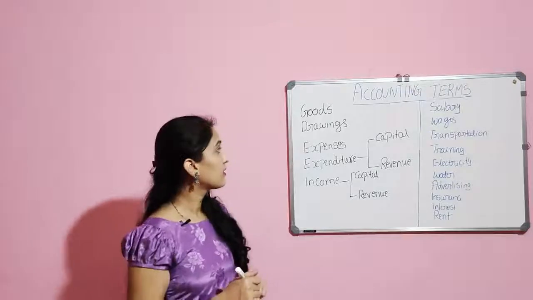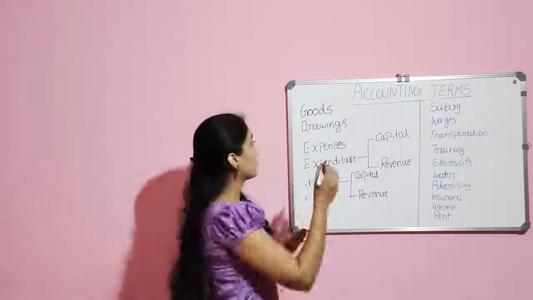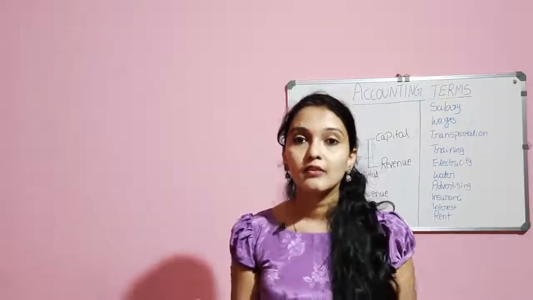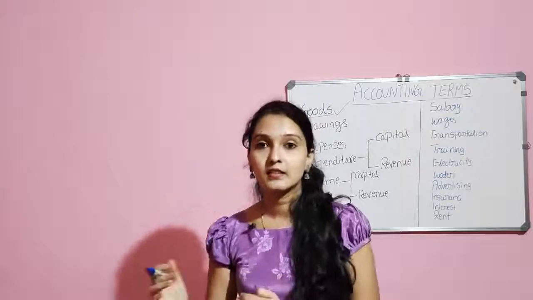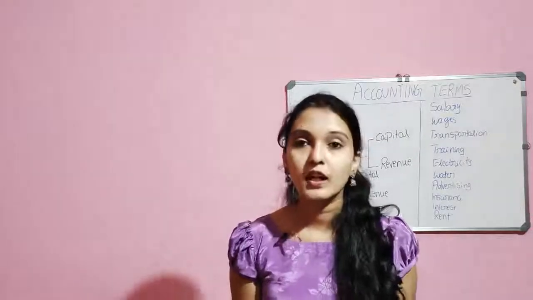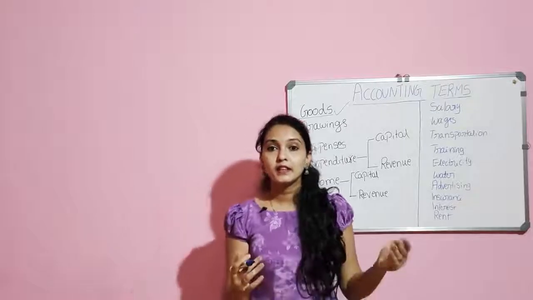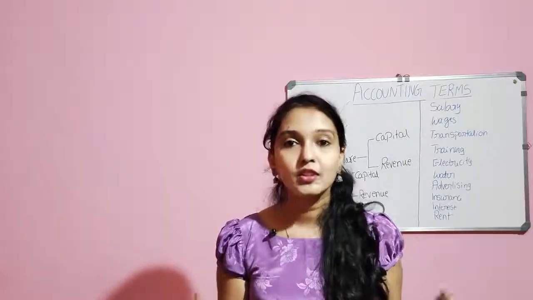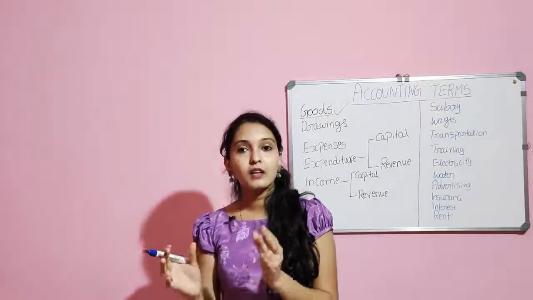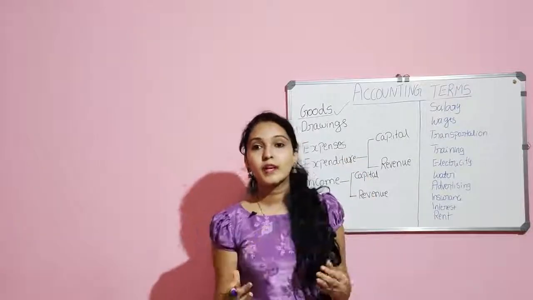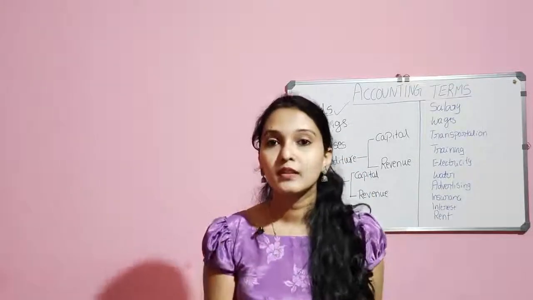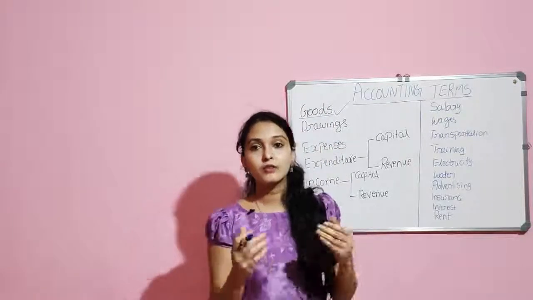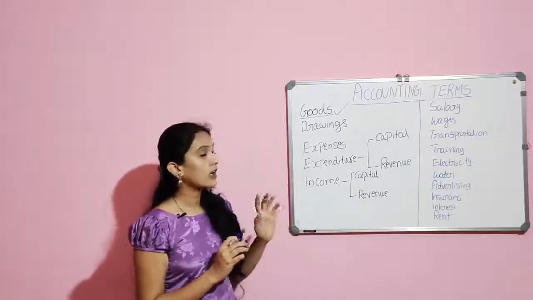The first term which I'm going to explain now is goods. What are goods? Goods are the things which a company purchases and sells. In simple terms, goods are the things which the company is dealing with. For example, if a company is manufacturing soft toys, then those toys are called goods. To manufacture toys, the company needs some raw materials like sponge, clothes, plastic eyes. So those are also called goods. I hope it is clear.